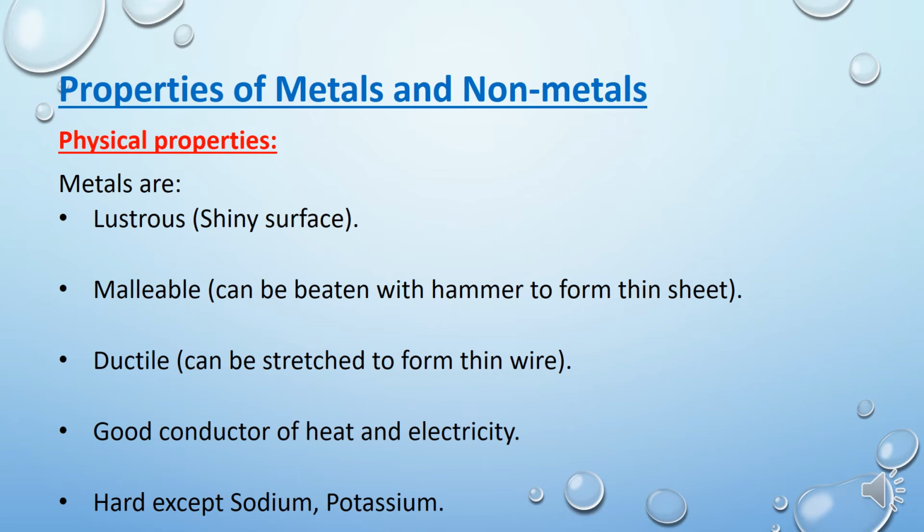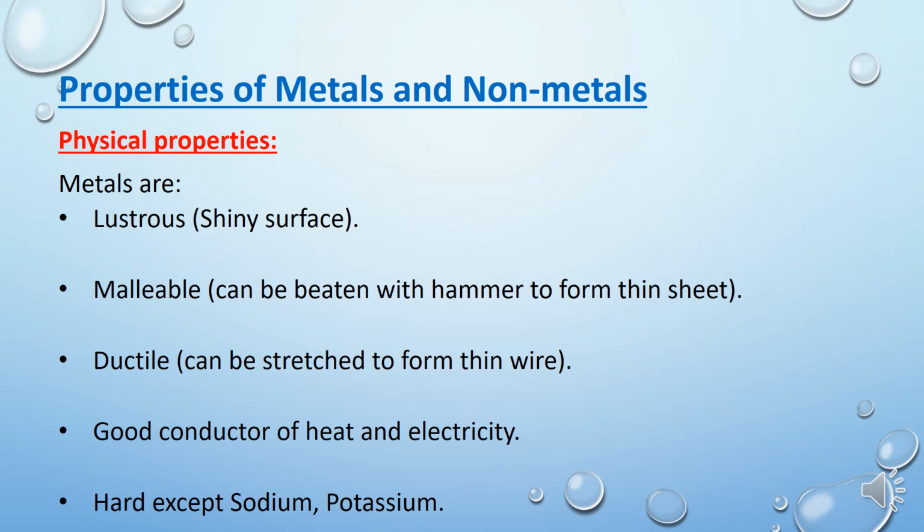Metals are generally hard. Hard means, if you are hammering or beating any metal, it will not break that easily. That means they are quite rigid. Because of this property, bridges are made with the help of iron. But some metals like sodium and potassium are soft metals. Children, please consider this point. Generally, most metals are hard in nature, but metals like sodium and potassium are soft.